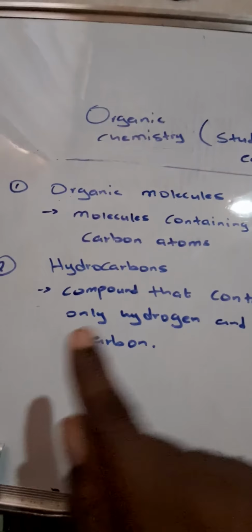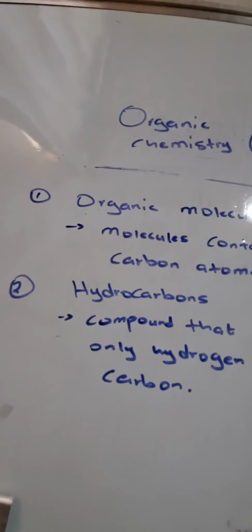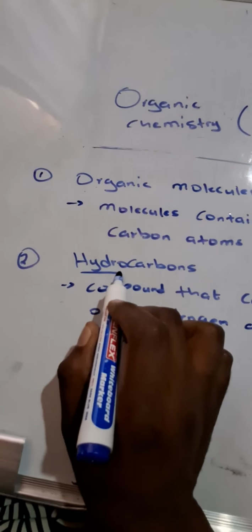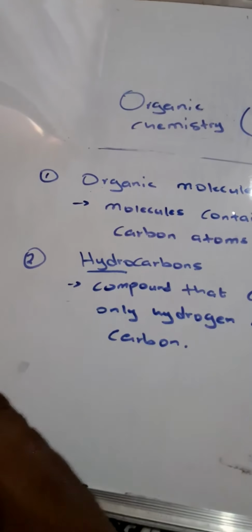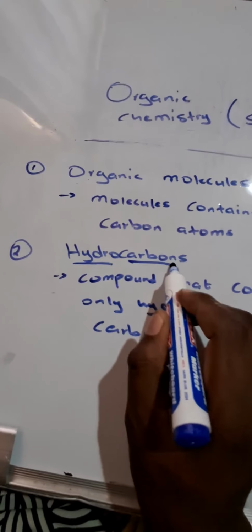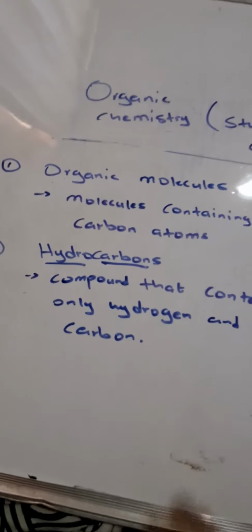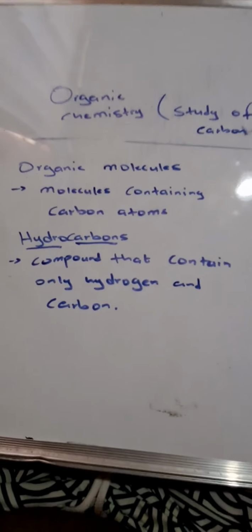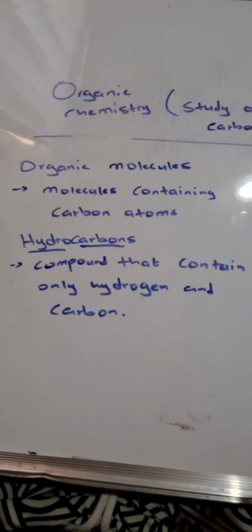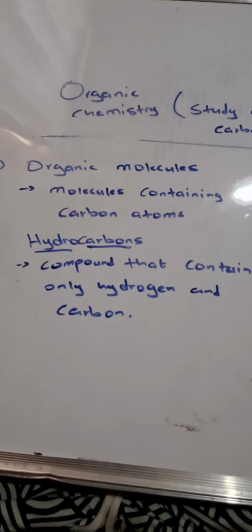The word hydrocarbon has two words in it. The first is hydro, coming from hydrogen, and then we have carbon. So when we say this is a hydrocarbon, we mean this compound only consists of hydrogen and carbon. It's the bond that happens between a carbon and a hydrogen only.